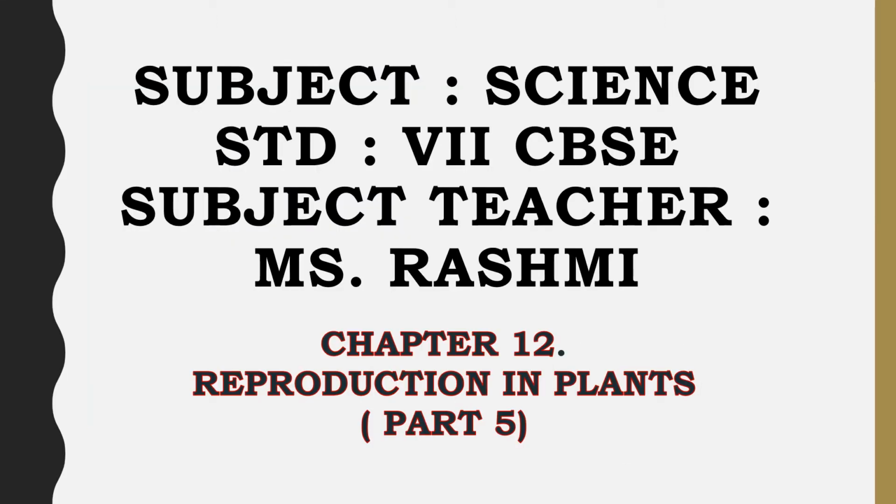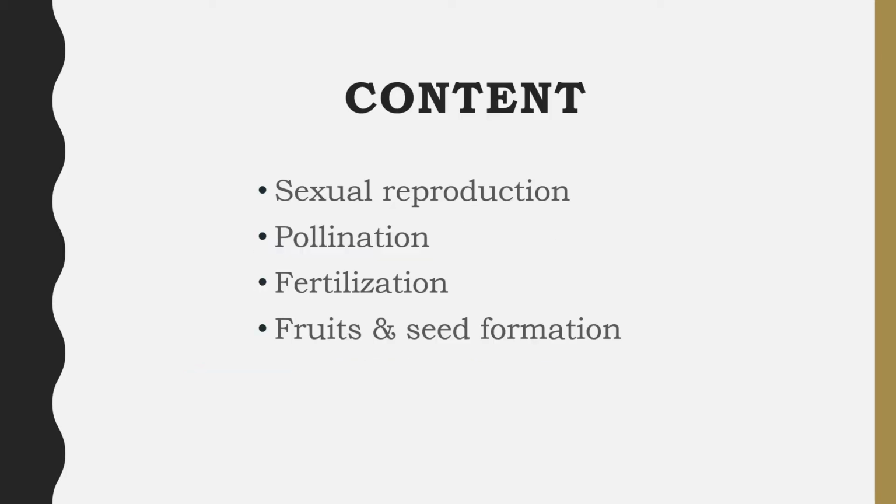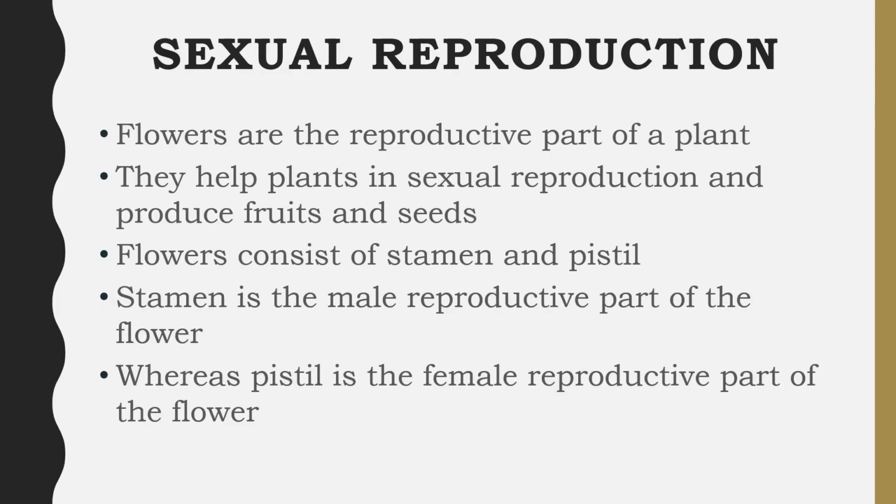Children, this is the fifth part of chapter number 12, Reproduction in Plants. Children, in this part of the chapter, we will study about sexual reproduction, in which we will study about pollination, fertilization, fruits and seed formation.